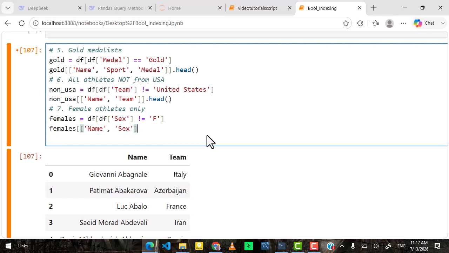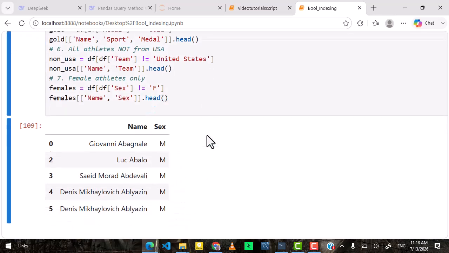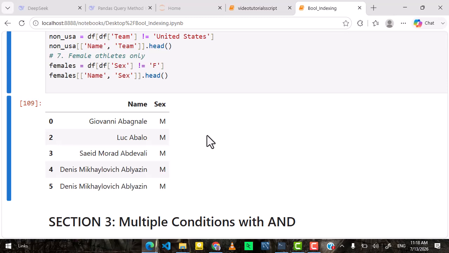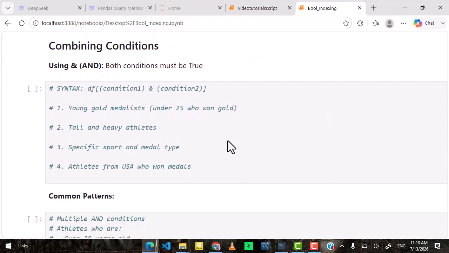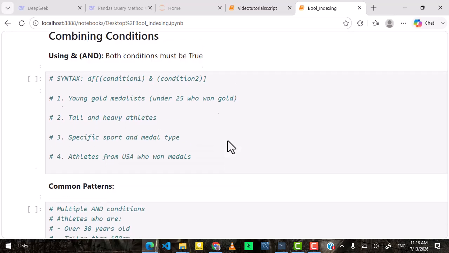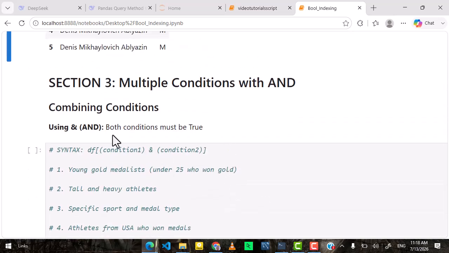So you can have sex not equal to F to give you all the rest, which of course is just the M, right? So you find that your record is just for those whose sex is equal to M because you said not equal to F. So I believe I'm going to stop the video here, and in our next video we can talk about multiple conditions using AND, right? So meet you in the next video.